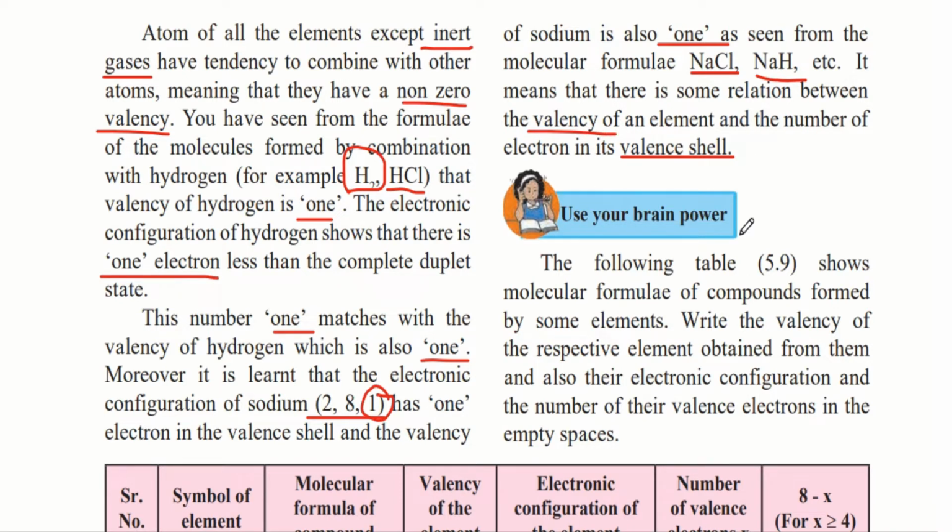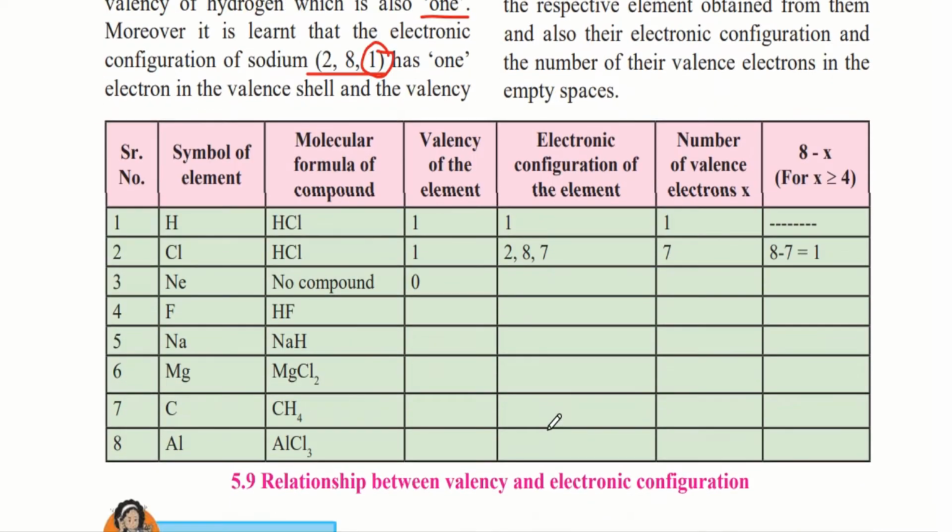Use your brain power. In the following table, we can see the molecular formulae of compounds which are formed from different elements. Write the valency of the respective element obtained from them, and also their electronic configuration and the number of their valence electrons in the empty spaces. So let's do this table together.